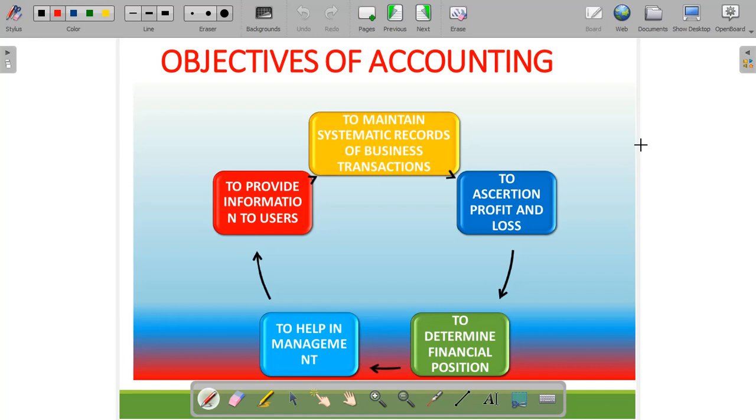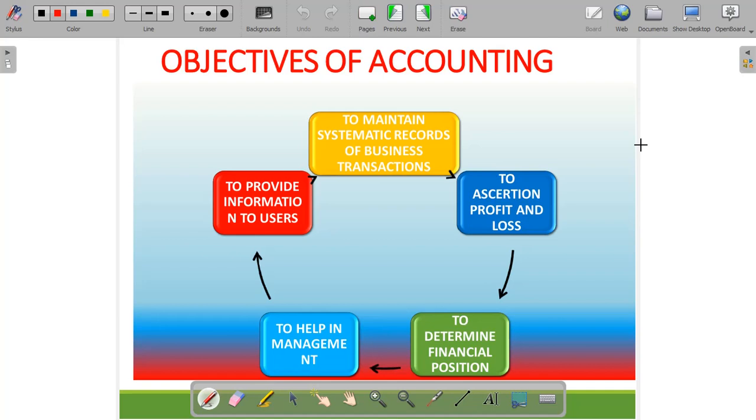Accounting also helps to determine the financial position, how many assets and liabilities the organization has, and to help the management in decision making. We had already discussed it. It also provides information to the users, because the process of accounting ends with certain accounting information, and when we communicate it to the interested stakeholders, that also becomes an objective of accounting.